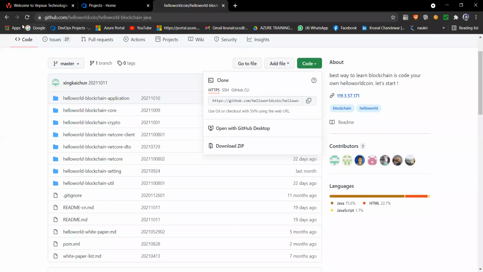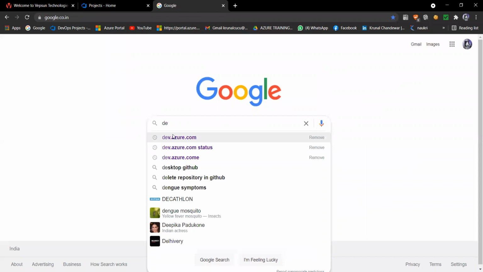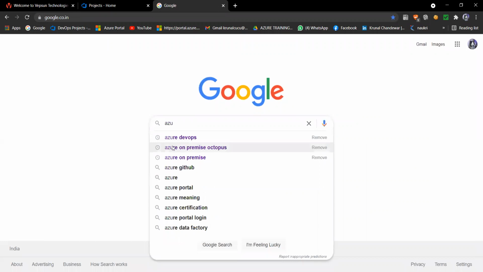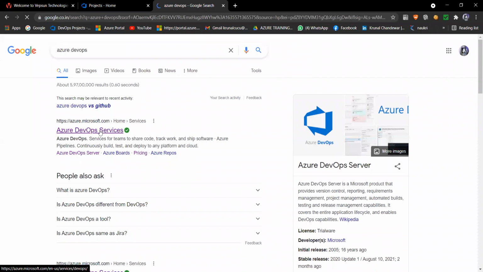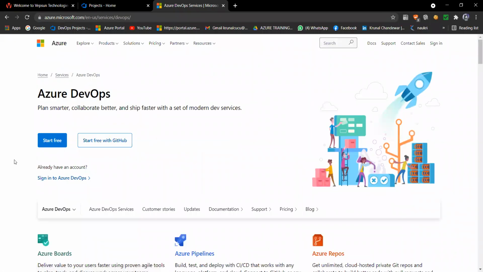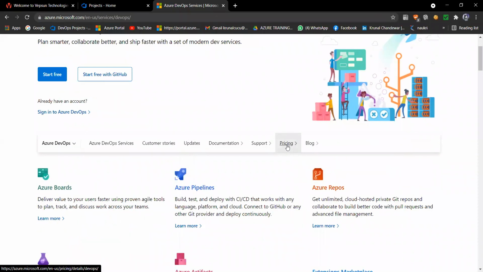Like if you go to Google, and if I write here Azure DevOps, see, we are getting this link, the first link, Azure DevOps. After going to Azure DevOps, you can see here we are getting pricing.